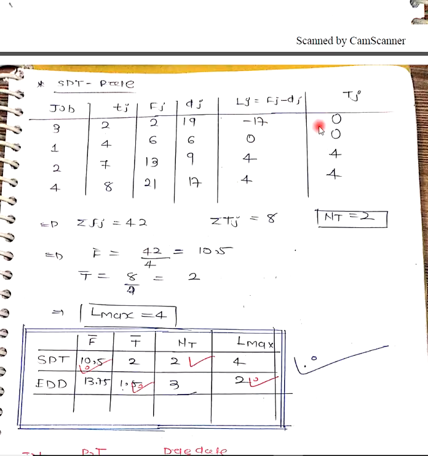So what is the tardiness? Negative will be 0, so 0, 0, 4, 4. My flow time will be the summation of all this divided by 4. My tardiness sigma is 4 plus 4, 8. Number of tardy jobs: here only 2 tardy jobs. And here what is the flow time? All divided by 4, 10.5. What is the average tardiness? 4 plus 4, 8, divided by 4, 2.